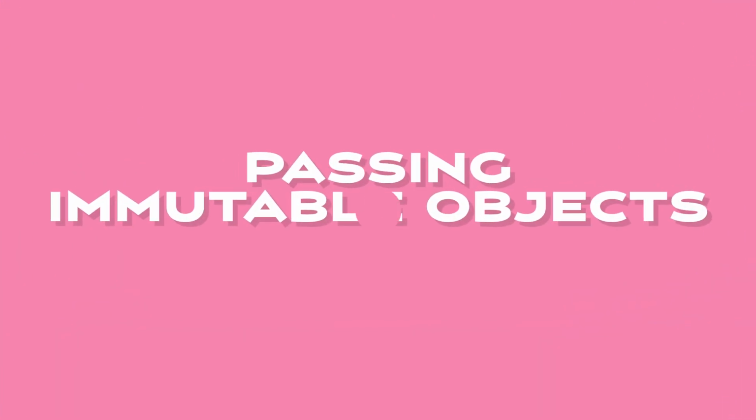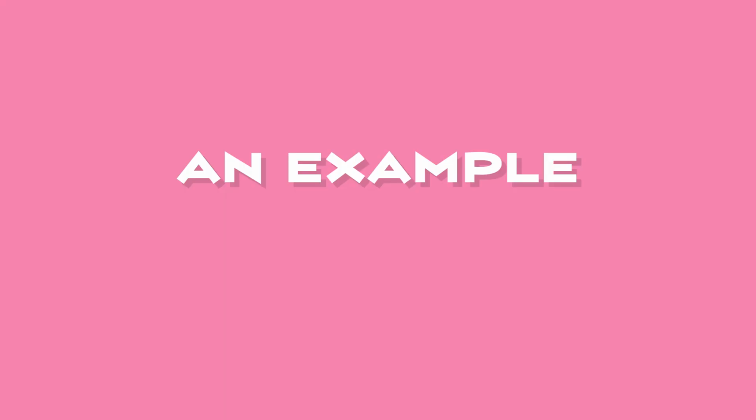What happens when you pass an immutable object, such as a string or a number, to a function call's parameter? First, let's remind ourselves what immutable objects are. Immutable objects are objects that cannot be changed after they are created. For example, if you assign a string to a variable, you cannot modify the string itself. You can only reassign the variable to a different string.